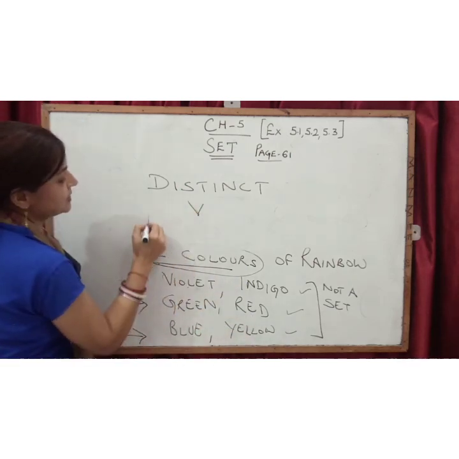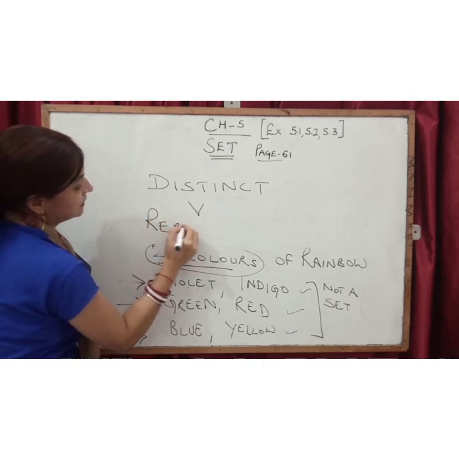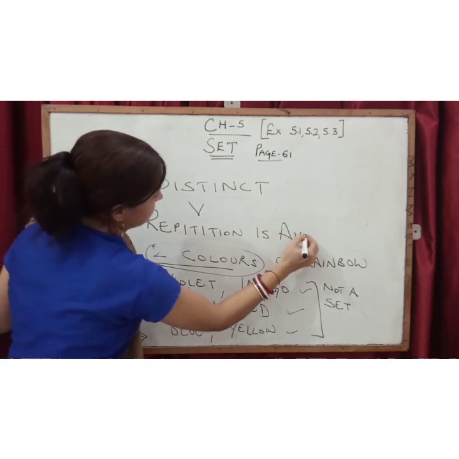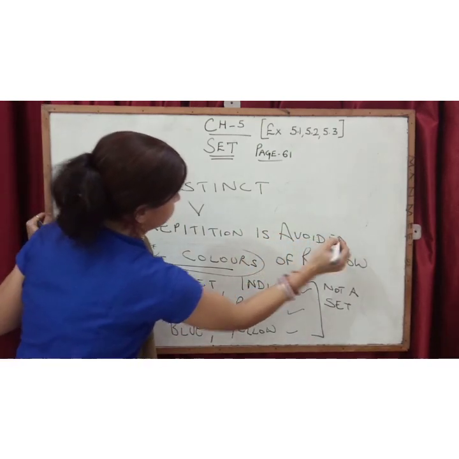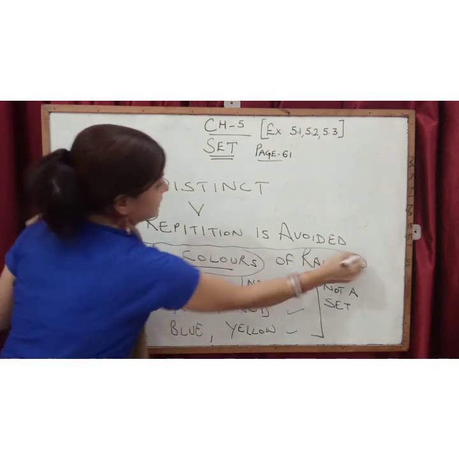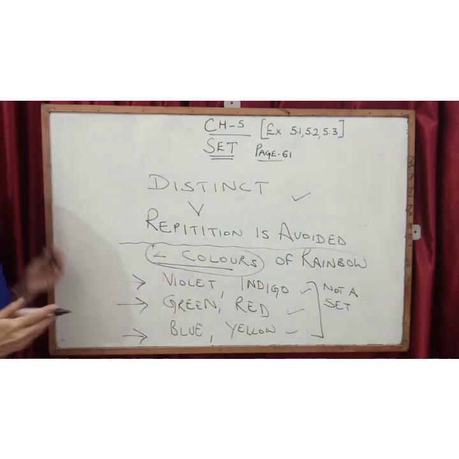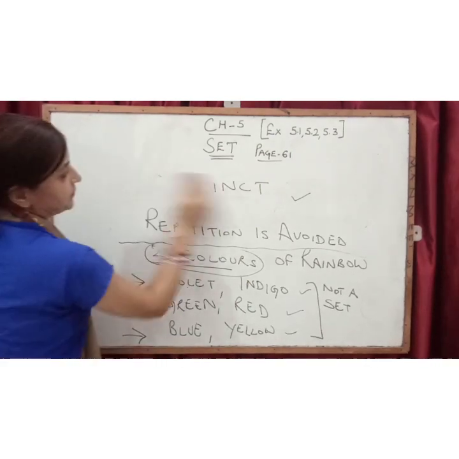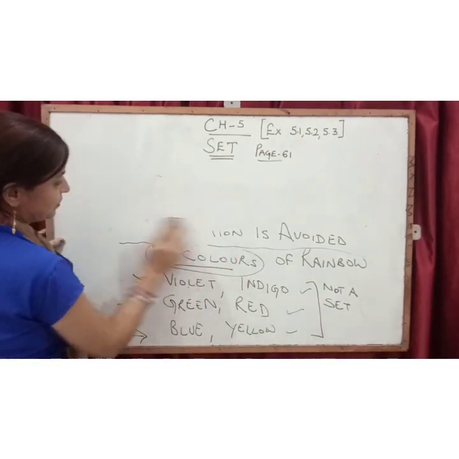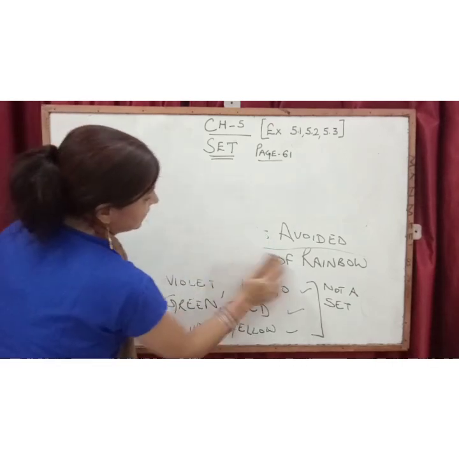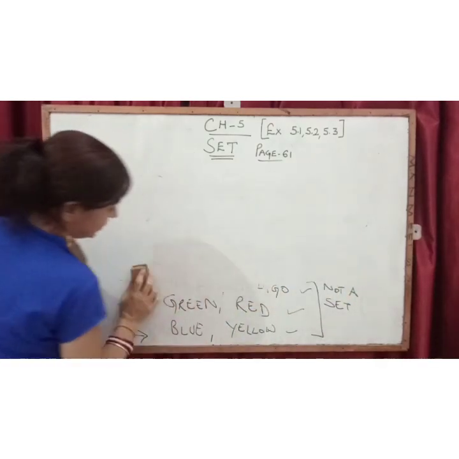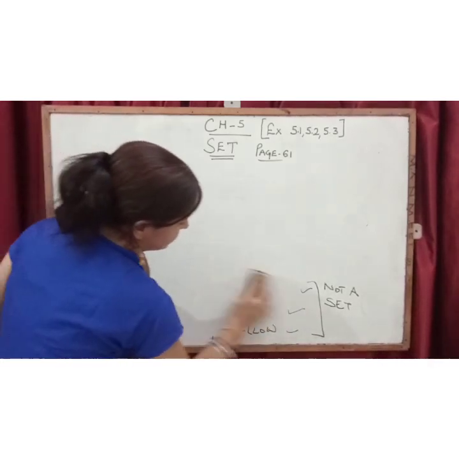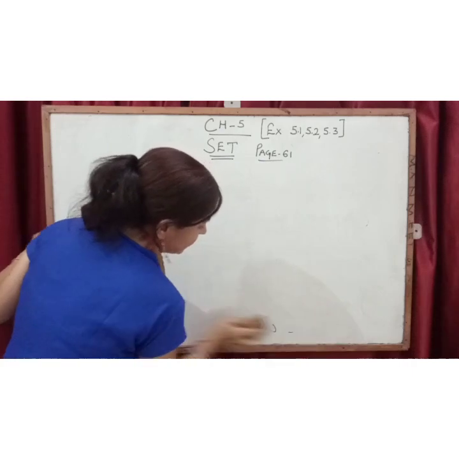So distinct means repetition is avoided. Understood? Now, in our definition, if we ask what is a set, a set is a collection of well defined and distinct objects. So we will not say that set is a collection of objects, as that will be an incomplete definition.